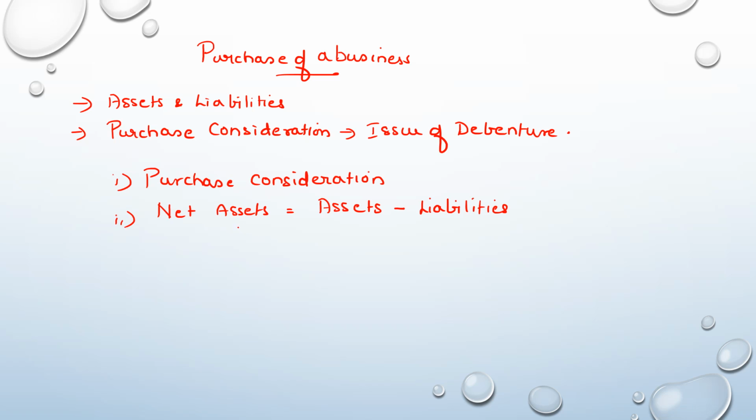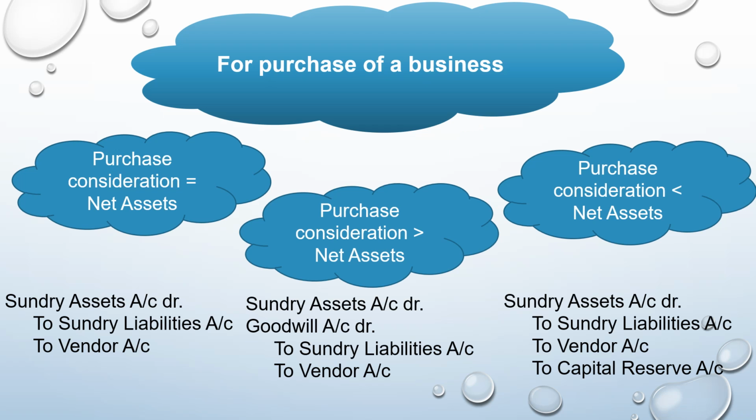Once you know these two terms properly, then the next step would be comparing the purchase consideration and net asset. Now, in a purchase of a business, there are three different situations that you might encounter. The first situation is where the purchase consideration which is being paid to acquire a business is equal to the net asset. Suppose the purchase consideration being paid is 6 lakhs and the value of the net asset is also 6 lakh. That is the situation we are talking about.